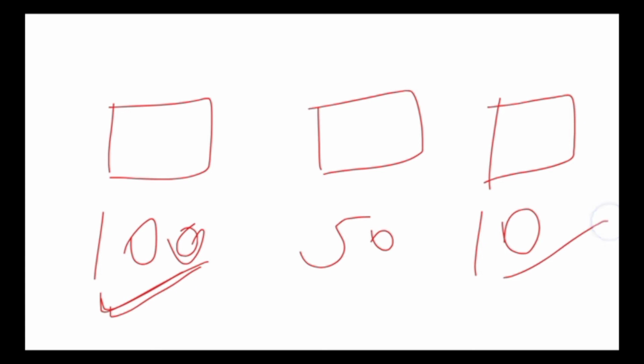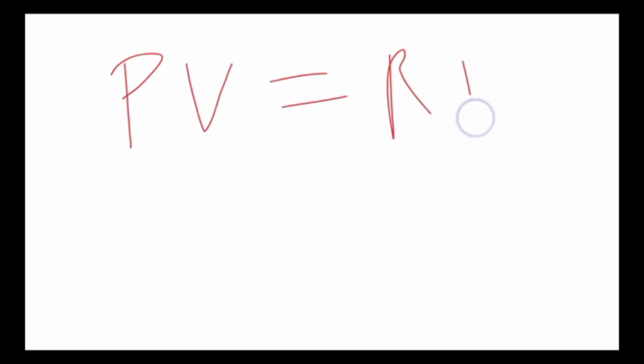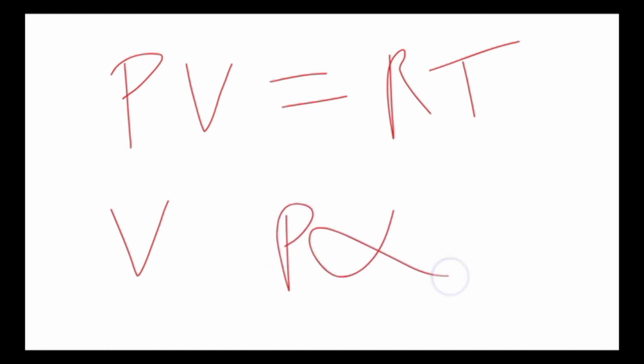Obviously room 3. Because in physics, PV equals RT. P means pressure, V is volume, R is a constant, and T means temperature. Whenever the volume is constant, pressure is directly proportional to temperature. So in physics.